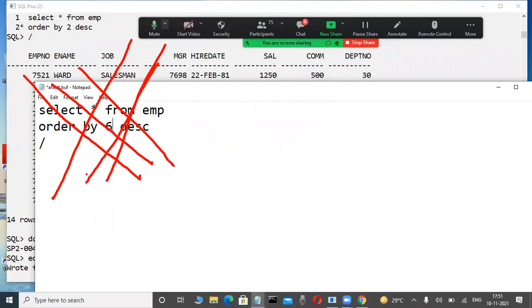6 means sixth position, that is a salary column. 2 means second position, that is e-name column. They are thinking, but that is absolutely wrong. That number is not a column position in a table. Impossible. That number's meaning is totally different. What does that number mean?